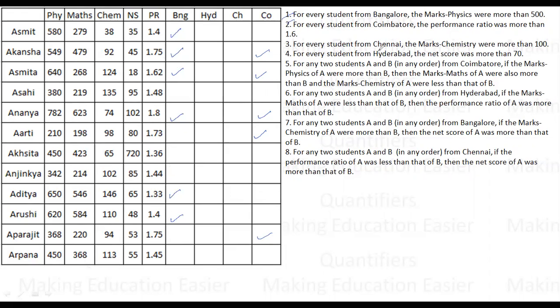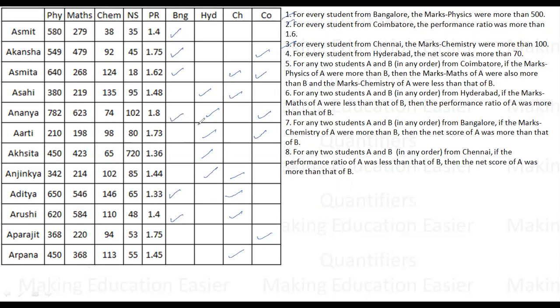For every student from Chennai, the marks in chemistry were more than 100. So this is the chemistry, and for Chennai it's more than 100. This, this, and this. These 6 people can be from Chennai. For every student from Hyderabad, the net score was more than 70. So for Hyderabad, the net score was more than 70: 1, 2, 3, 4, and 5. So these 5 people can be from Hyderabad.